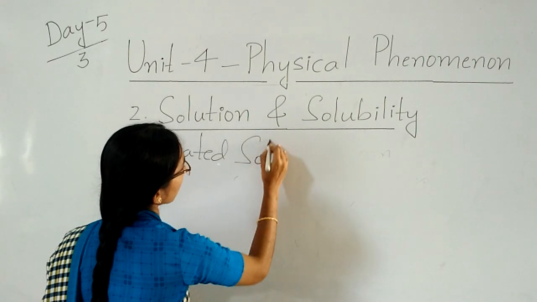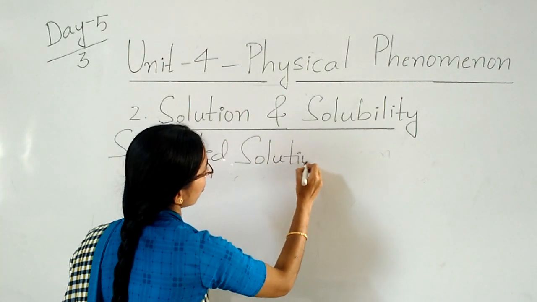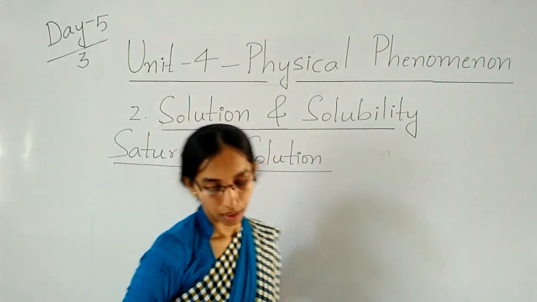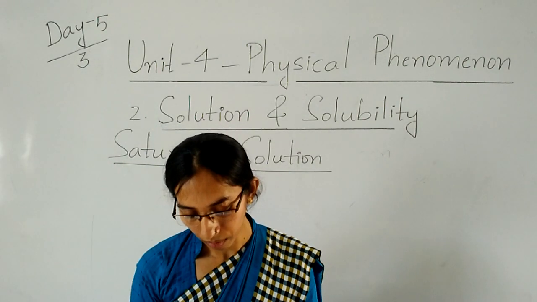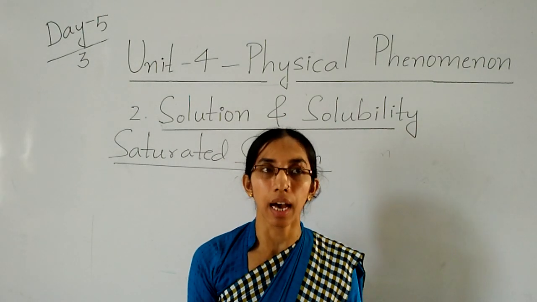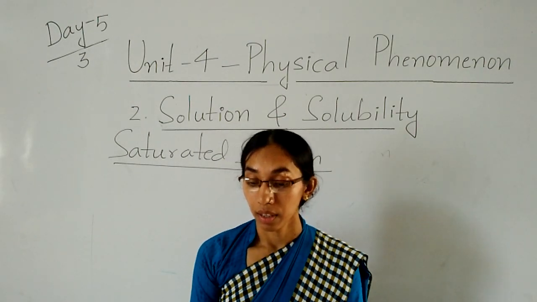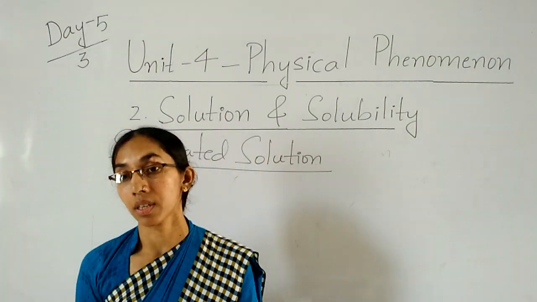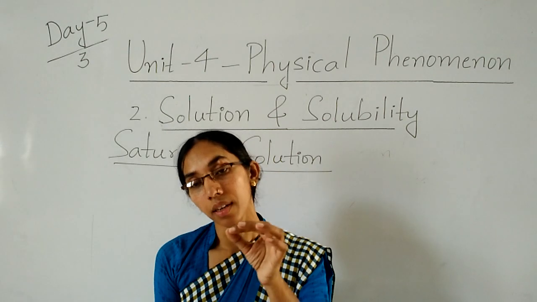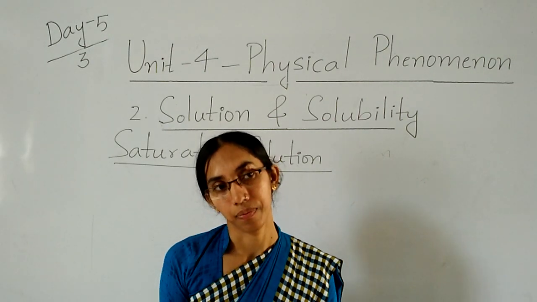Now we will discuss what is a saturated solution. Tell me, children. A soluble substance can dissolve in a solvent up to only a certain extent.